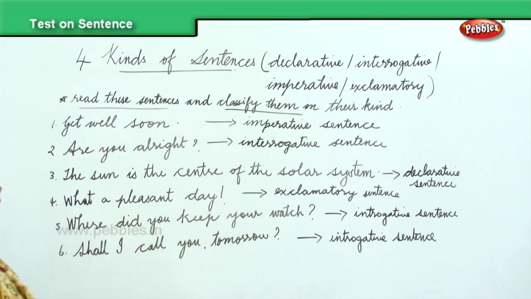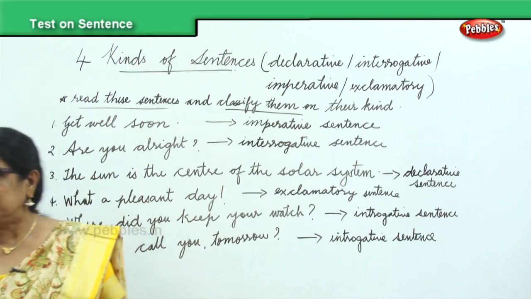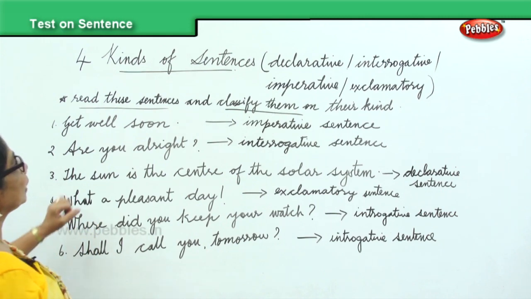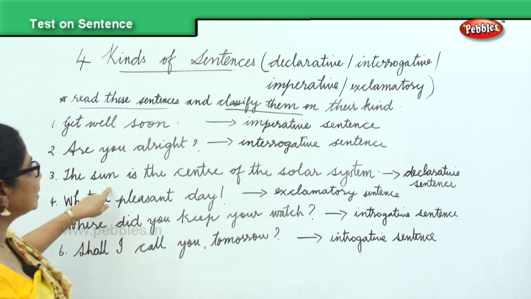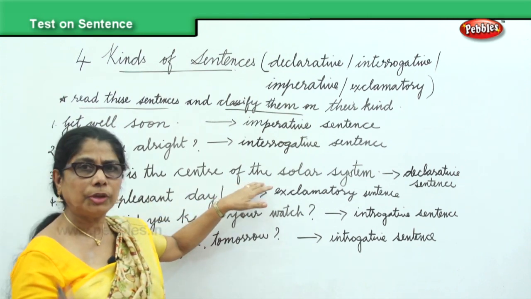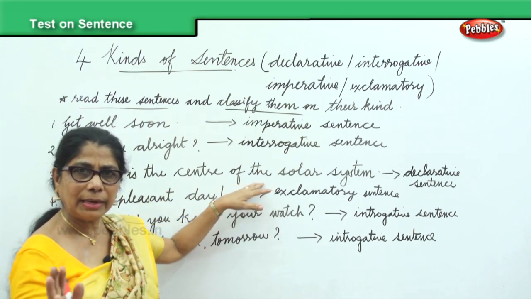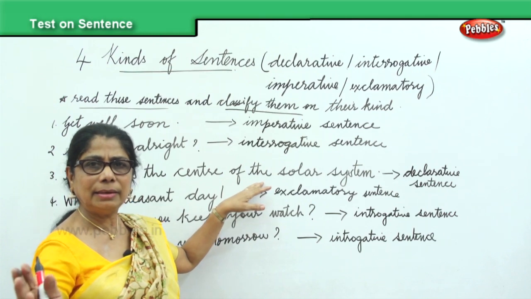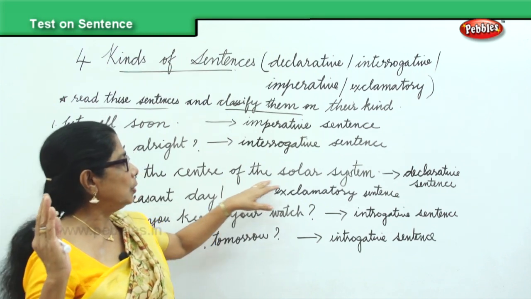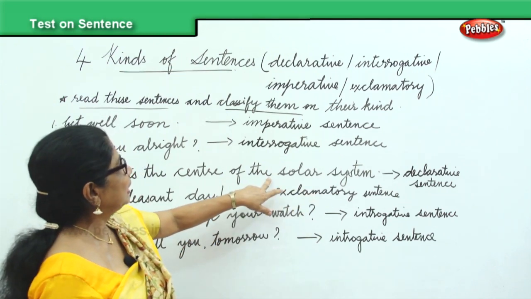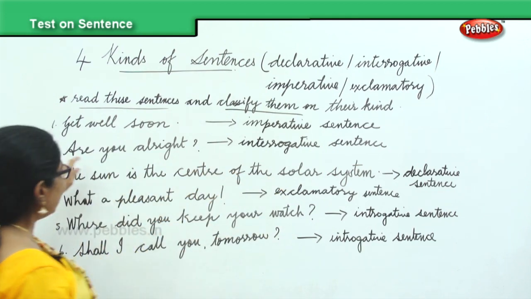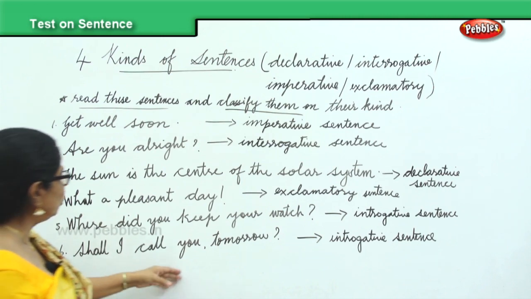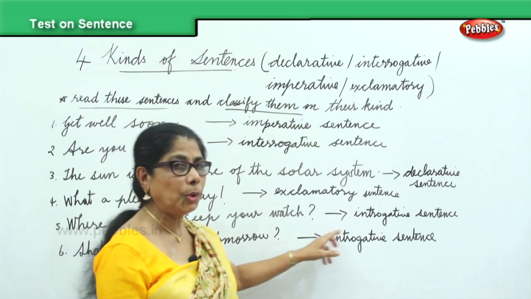Now, you have all the four kinds of sentence over here. First, we have the declarative sentence: the sun is the center of the solar system. You're declaring, affirming, asserting. That is the correct thing. Next, you have the interrogative sentences: are you all right? Shall I call you tomorrow? Where did you keep your watch?